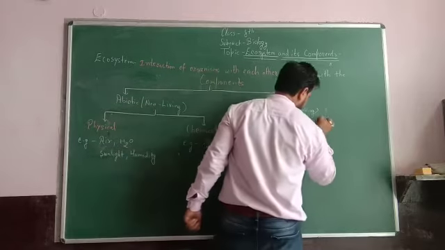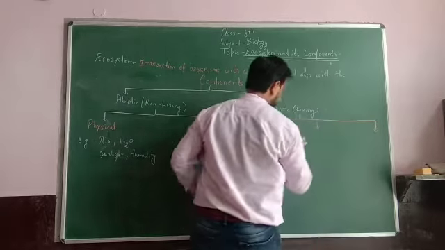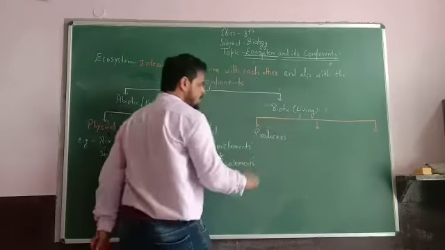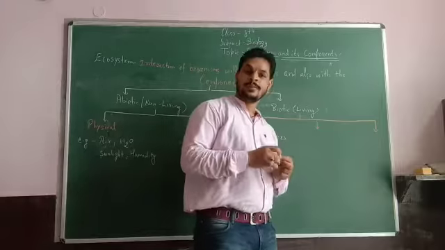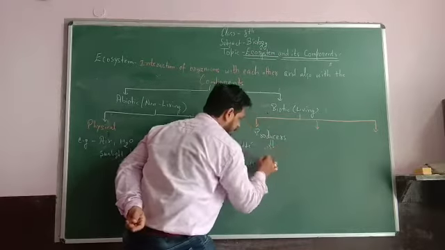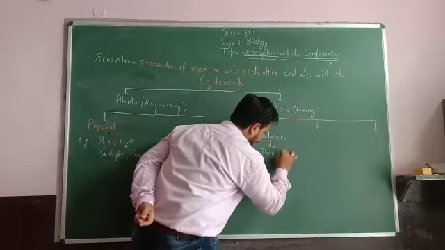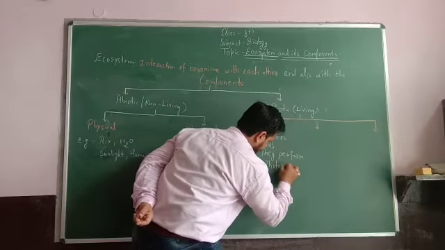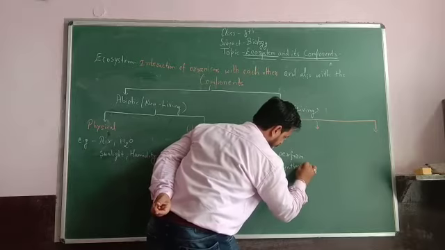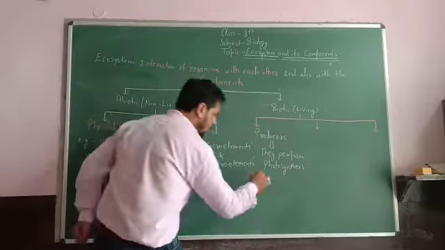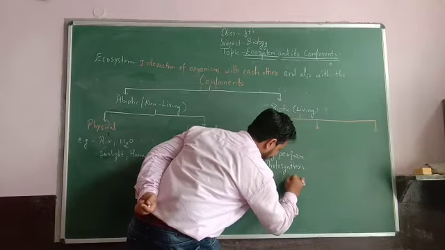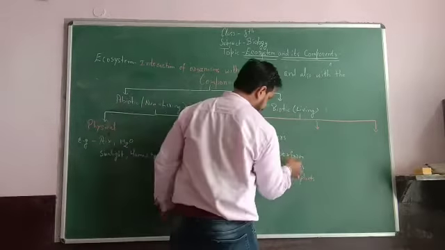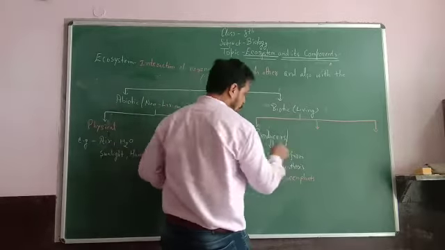Now next are the living components. Basically, they are of three types. The first one is producers. As the name indicates, they make their own food in the presence of sunlight and chlorophyll. So they perform photosynthesis. Examples of producers are all the green plants. They make their own food, so they are also known as autotrophs.